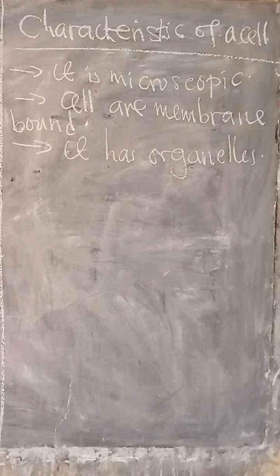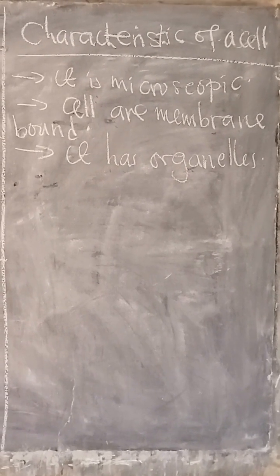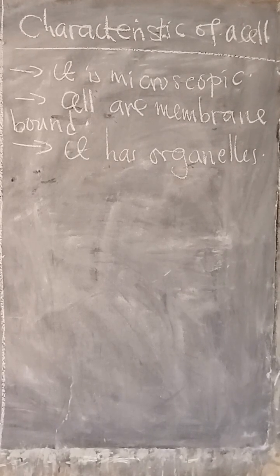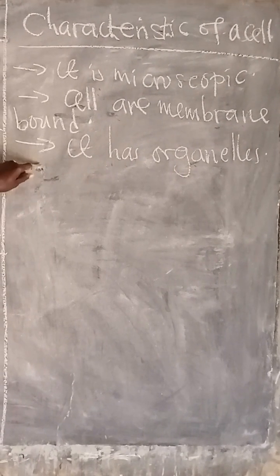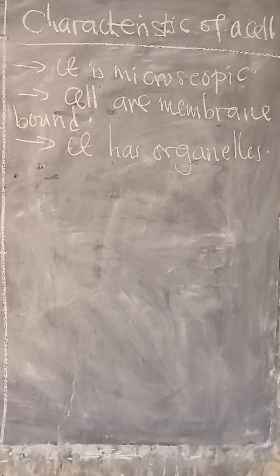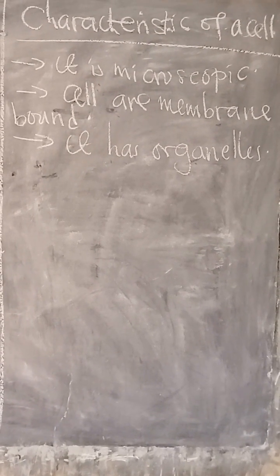For example, when we look at the animal cell, it has organelles like mitochondria, endoplasmic reticulum, and so on. So it means all the cells have organelles. That's also one of the properties or characteristics of the cell.